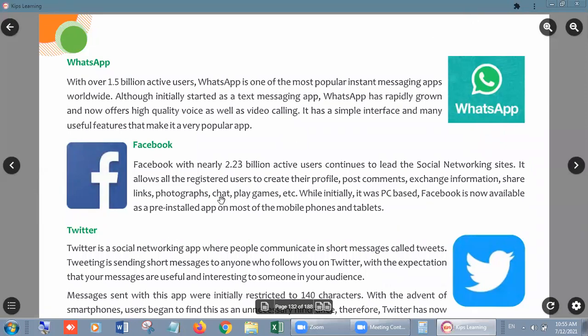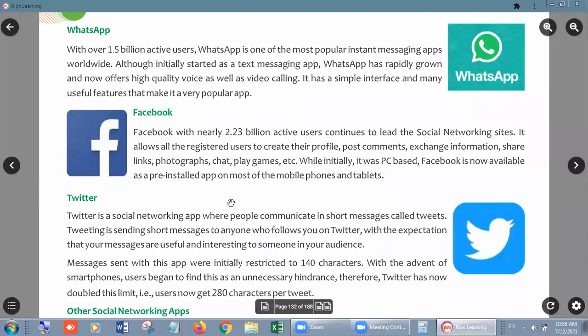Next is Facebook, with nearly 1.223 billion active users, and it has also increased, as this book was published 2 years back. Facebook continues to lead the social networking sites.